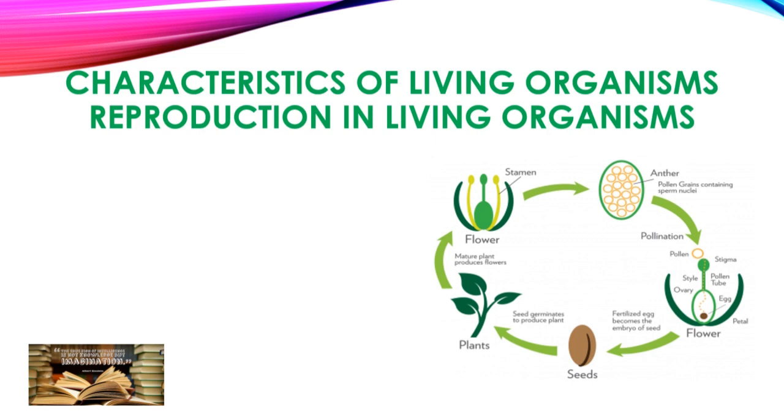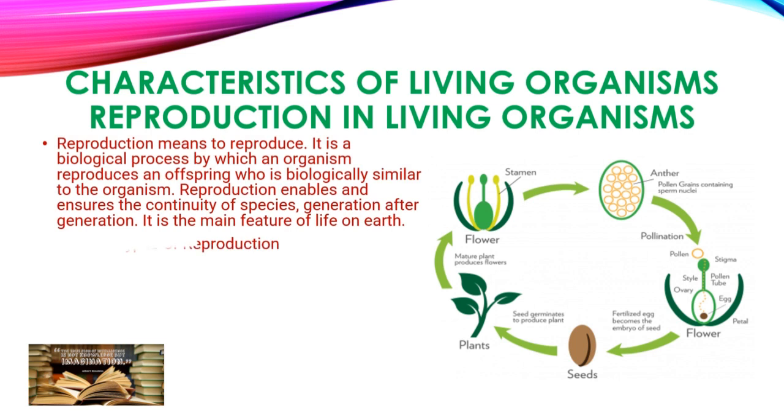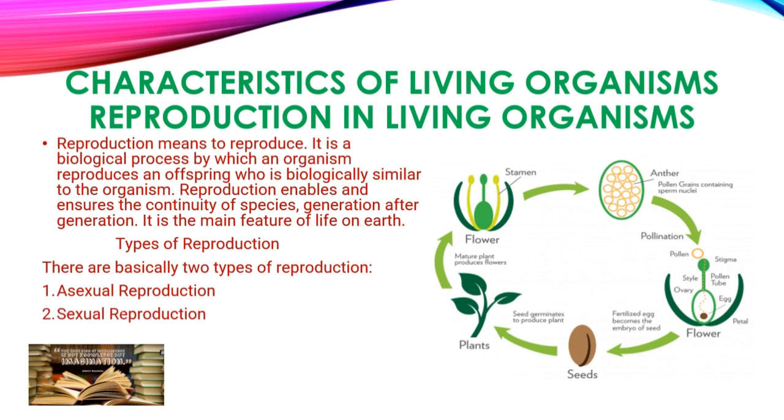Reproduction is also a characteristic of living organisms. So what is reproduction? Reproduction is simply a process of life by which we can increase the number of organisms on this earth. If reproduction stops for a particular organism, then that organism will simply become extinct. No organism will be able to continue its species, for which reproduction is very important for living organisms.